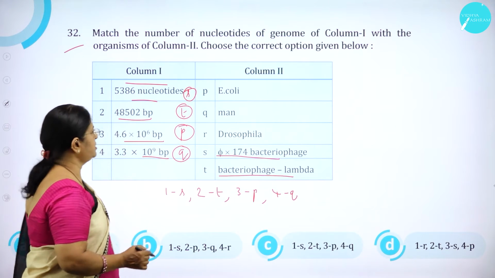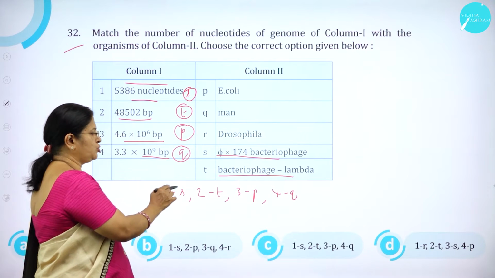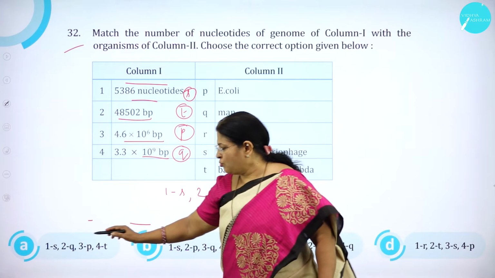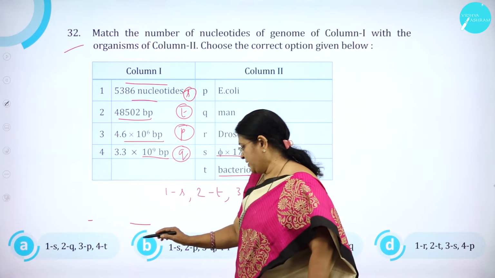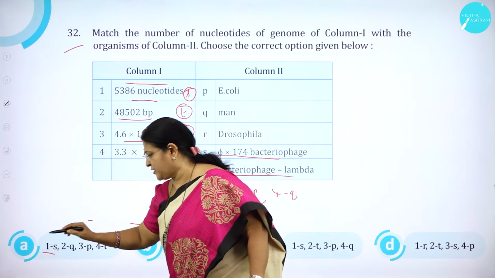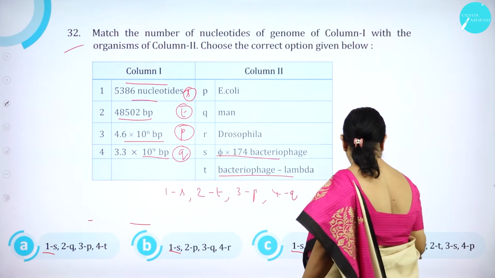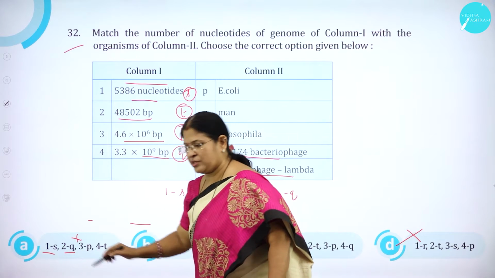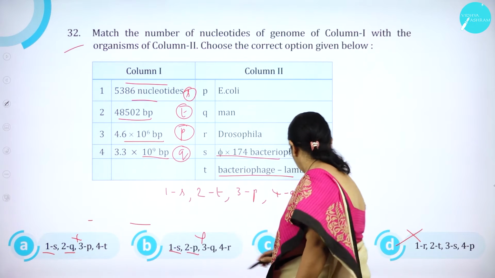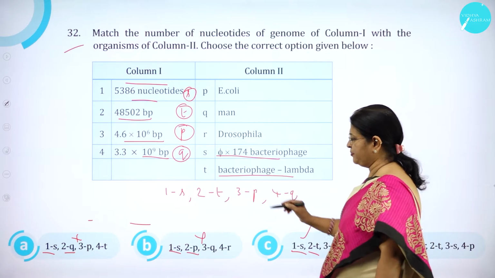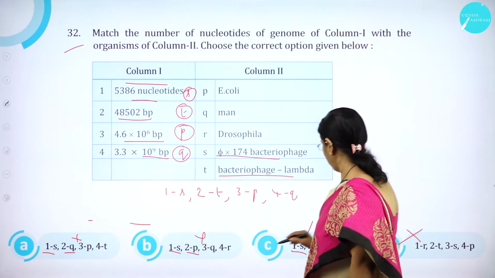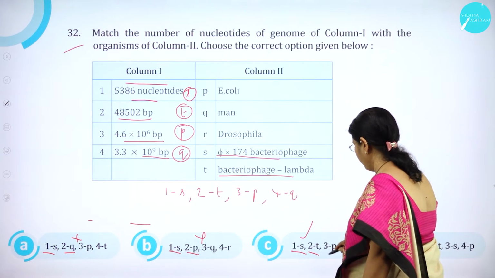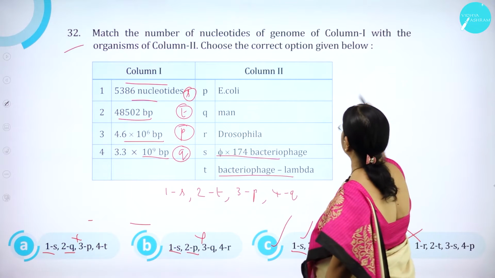So which is the option which is having 1S, 2T, 3P, 4Q? So we'll move on to the option 1S. 1S, here also it is there, here also it is there. Here 1S is there, here 1R. So this option is wrong. 2T, here also it is wrong. Here 2P is there, wrong. Here 2T is there, correct. 3P, so this is wrong, and this is wrong. Obviously 1S, 2T, 3P, 4Q. So option C is correct.